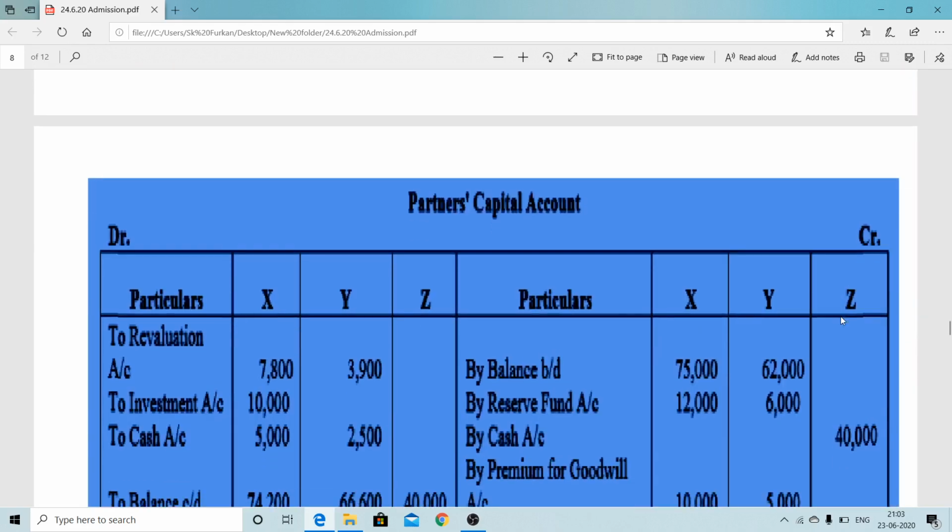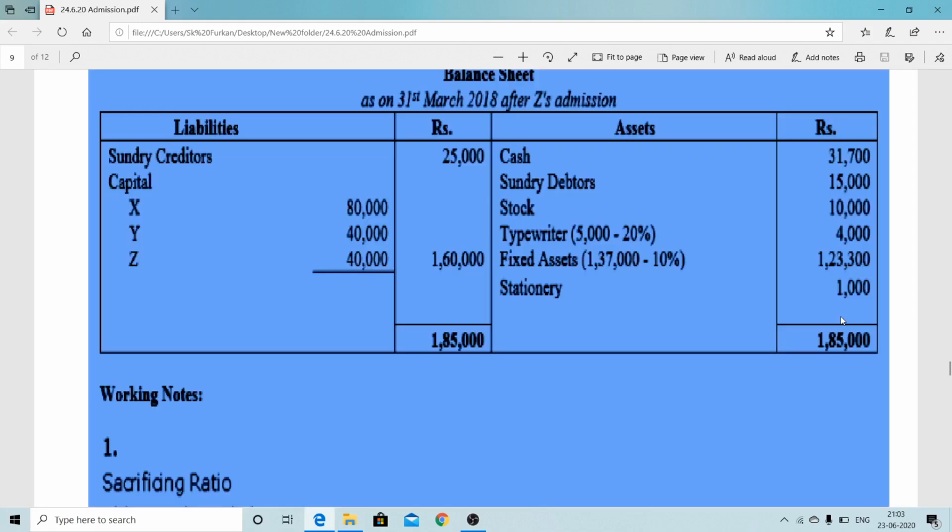Now you can see the balance sheet, that is the new balance sheet after admission of Z. Cash balance we already got from the working, 31,700. Sundry debtors 15,000. Stock revalued figure 10,000. Typewriter after depreciation, 5,000 minus 1,000, 4,000.